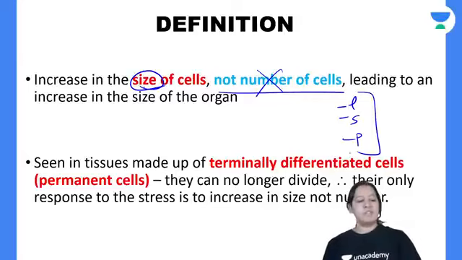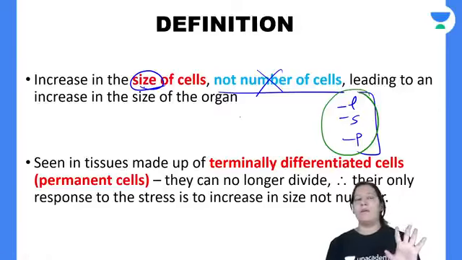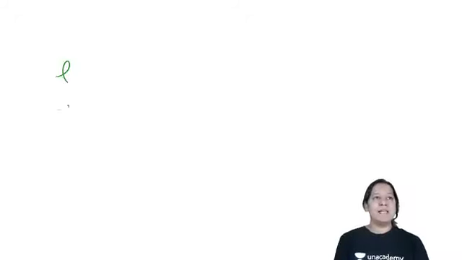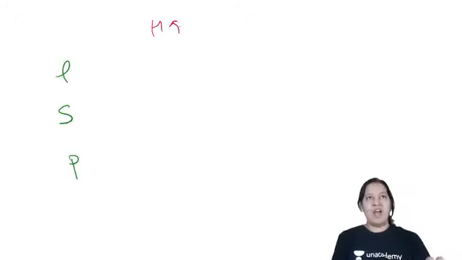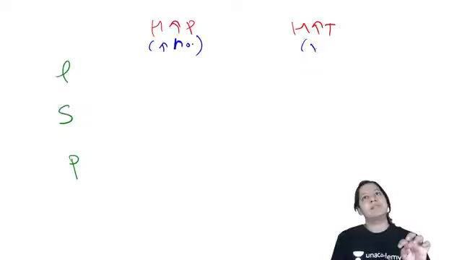So which cell can show this type of adaptation? This hypertrophy is shown by all three cells, because everyone can increase size. Labile cell, stable cell, and permanent cell. Okay, hyperplasia is increase in number, and hypertrophy is increase in size.